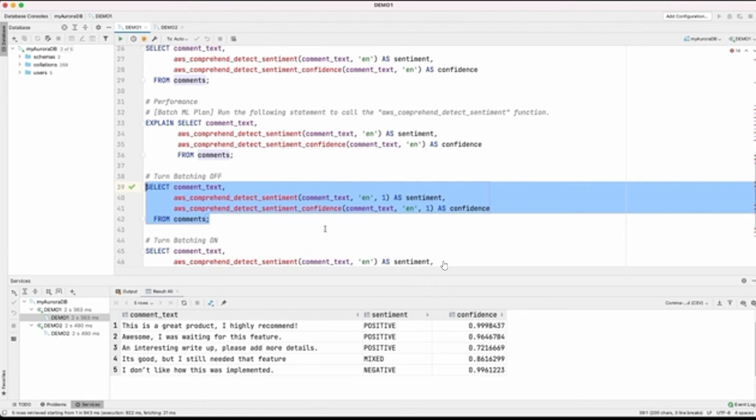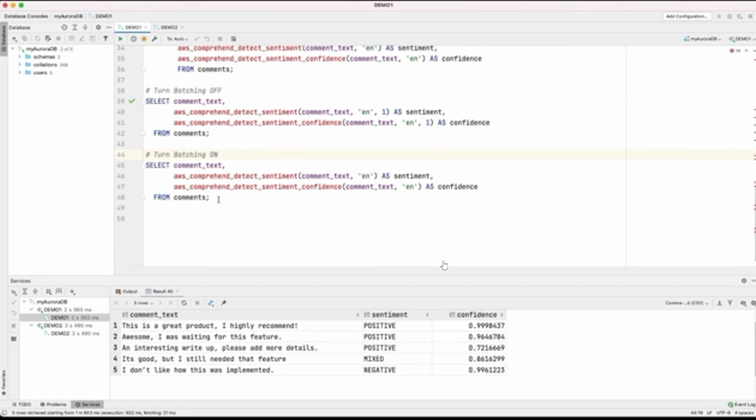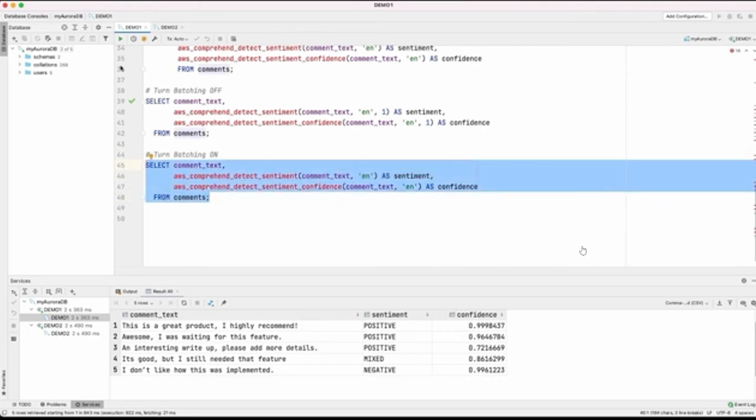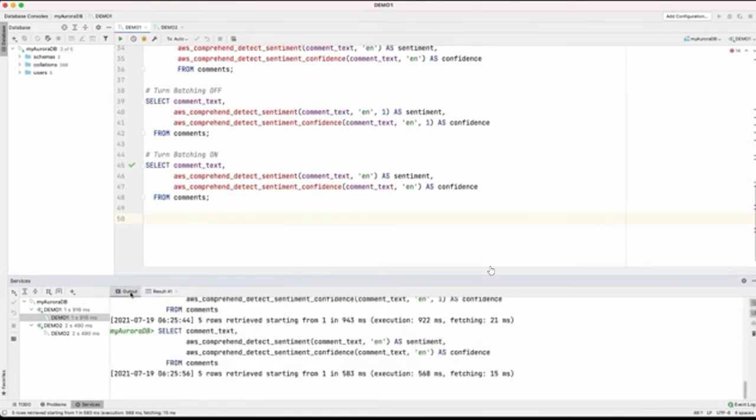Now let me run the exact same query with batching turned on, that is, run the query without any batch parameter. Now we can look at the query time for the last two queries in the output. And as we can see, the last query, which was executed with batching on, performed much faster than the previous one with batching off.